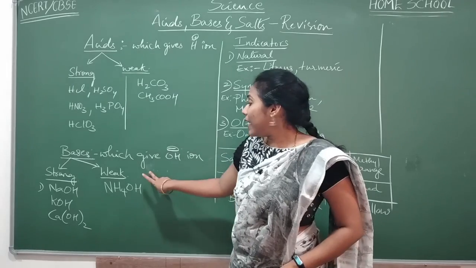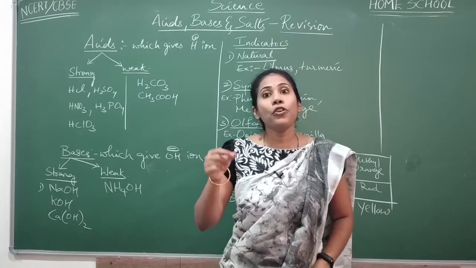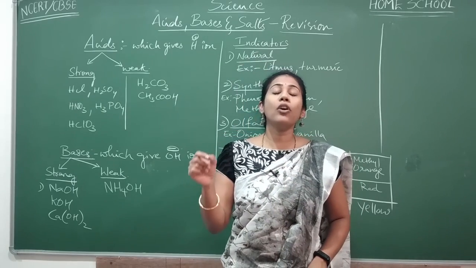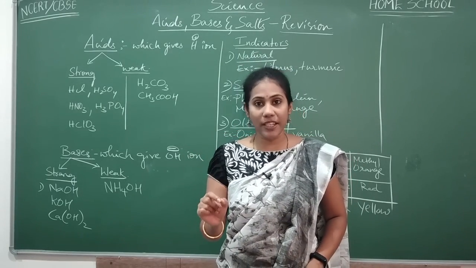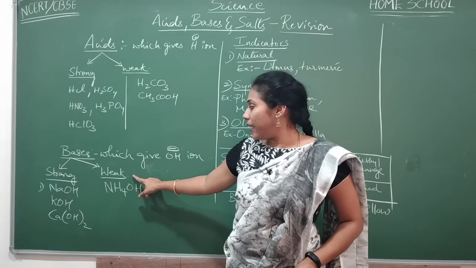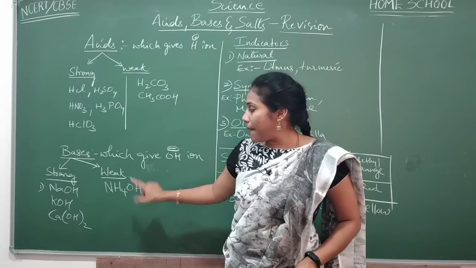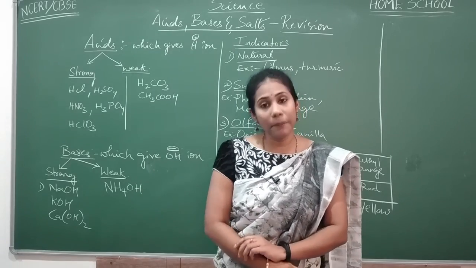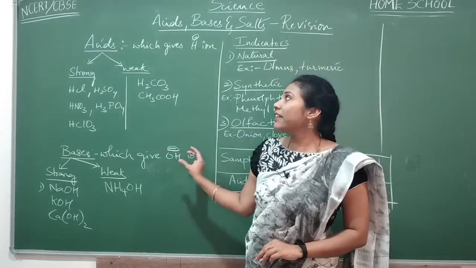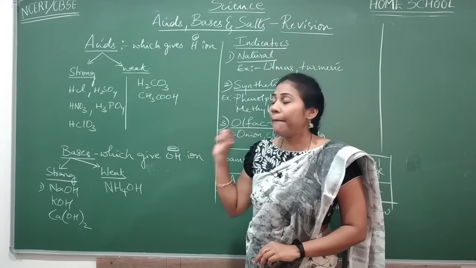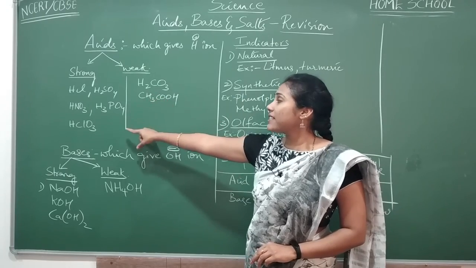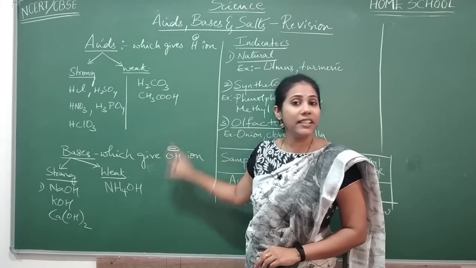Okay. And coming to the weak bases. So this is the base that will not undergo complete dissociation in water. Okay. So such a base we will call it as weaker one. And the best example under weak base is ammonium hydroxide. Okay. So this is one important aspect that you have to remember. It's compulsorily necessary to remember the examples under strong and weak category.